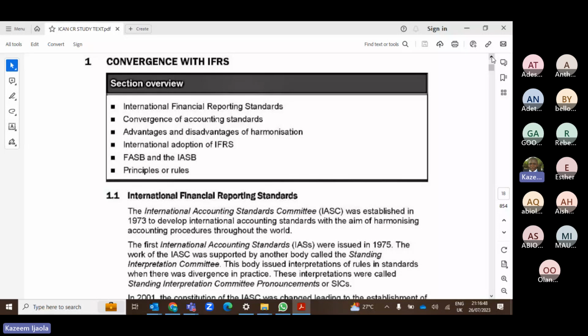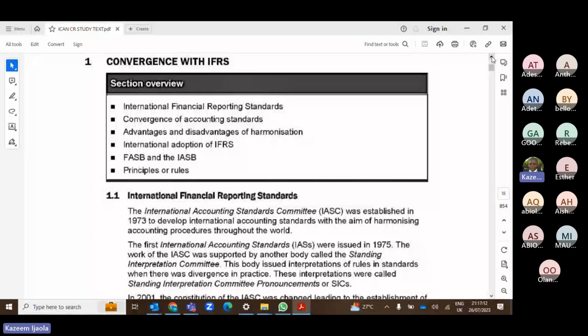So there are various sources of regulation, right? The first one is IFRS or IAS. That's number one source of regulation. Another one is your local law. In Nigeria we have CAMA. So we also have some sources of regulations from CAMA.